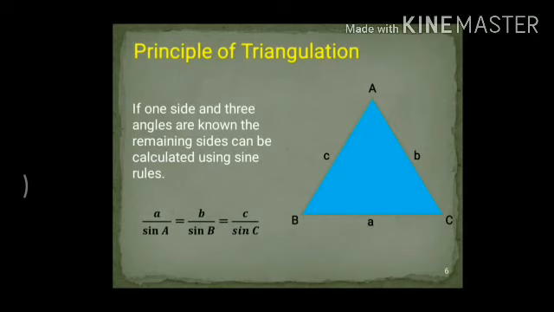In this case, if you know the distance a, you have to calculate the distances b and c. You have to consider these two, then you will get the distance b. Similarly, you have to consider these two, you will get the length c. Okay, this is your principle of triangulation.